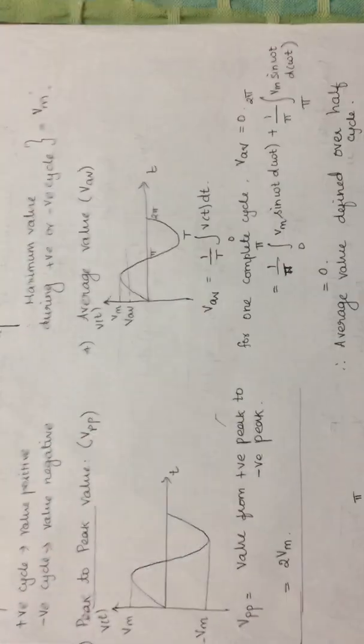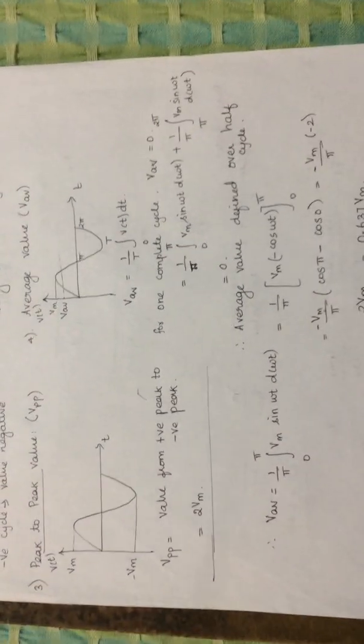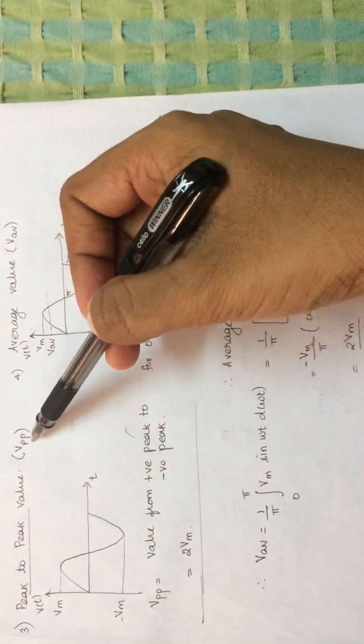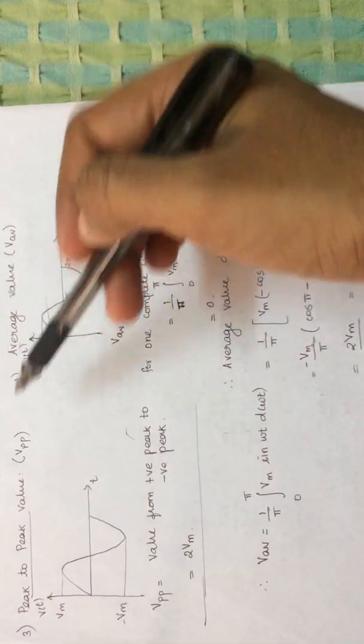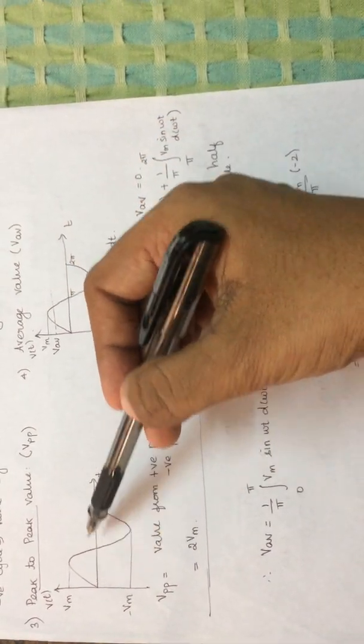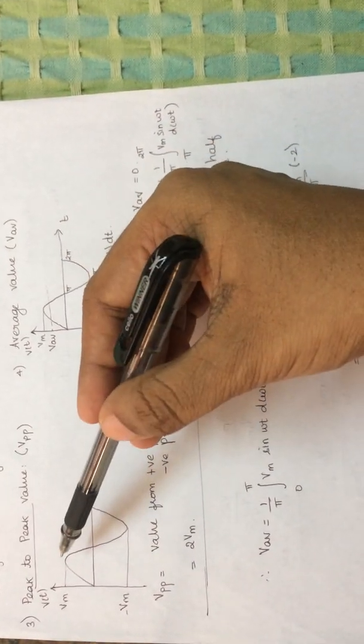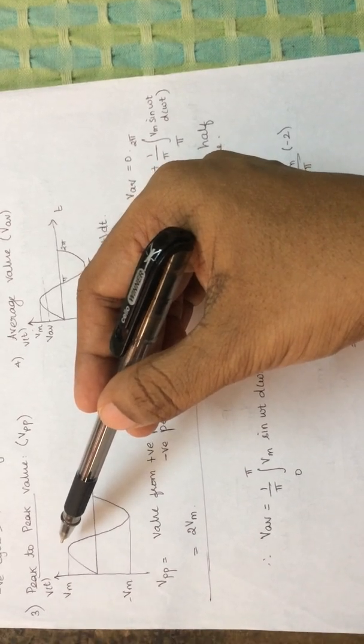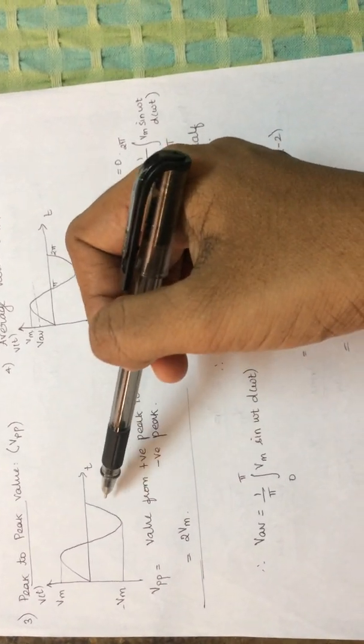So next is peak to peak value and average value. This is the sinusoid again with a maximum voltage of Vm in the positive and the negative cycle.